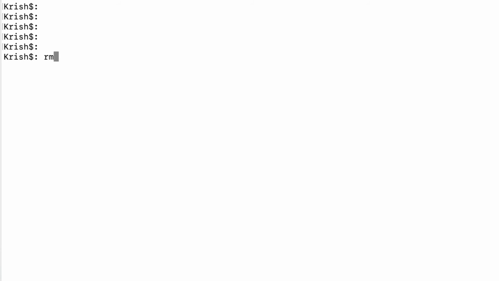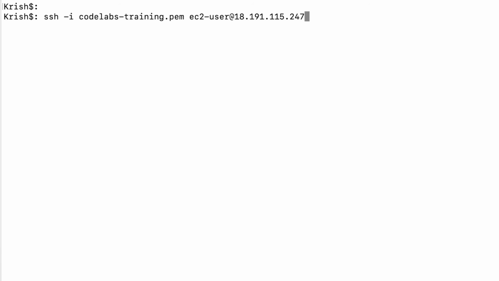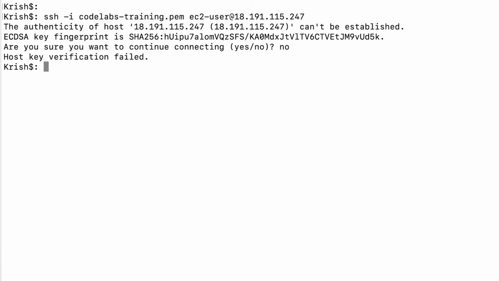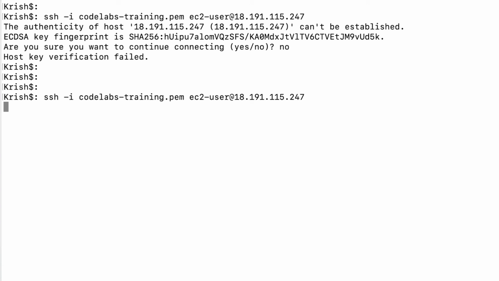Okay, so one last point. I told you this can be vulnerable to hackers, especially with the man in the middle attack, right? How can we avoid that? So this is how you can do it. I'm going to remove my known hosts file, so now I don't have any host available. When I'm trying to connect here, it will ask to add the fingerprint. So I'm going to say no, which means host validation failed. I didn't add it, so if I try to connect again, it will ask again because I didn't add it.